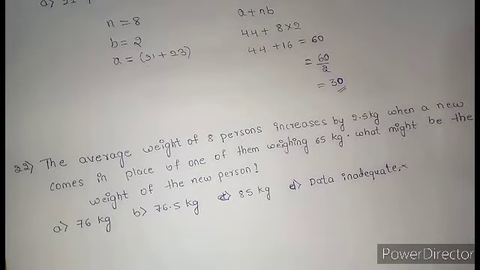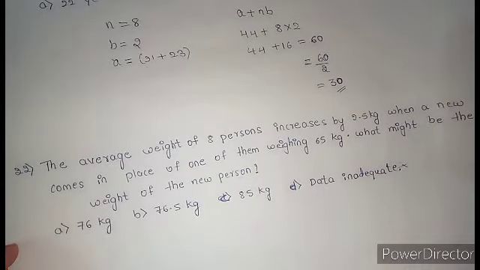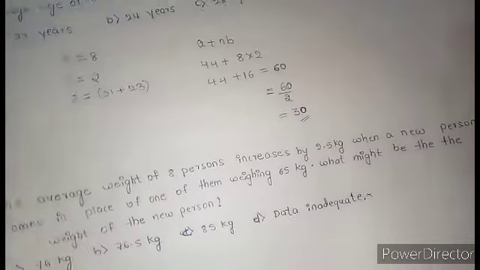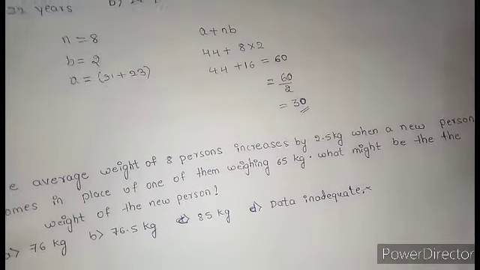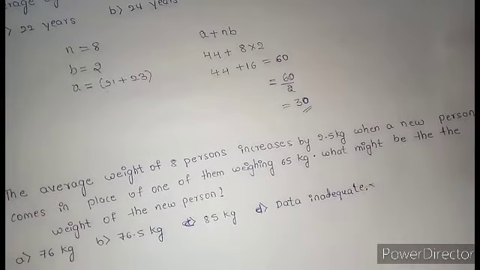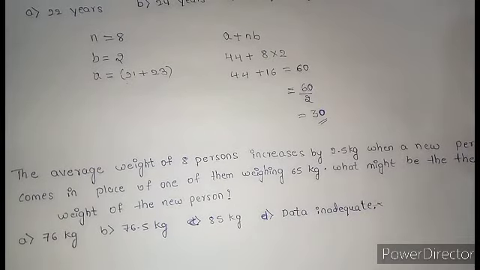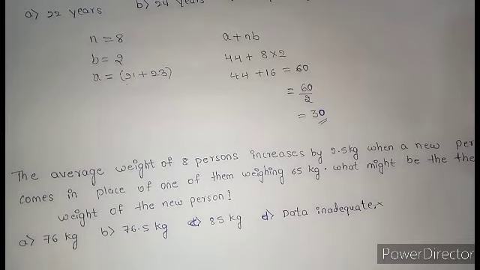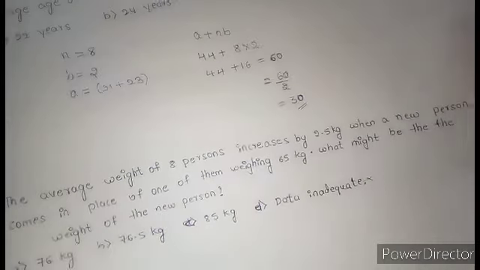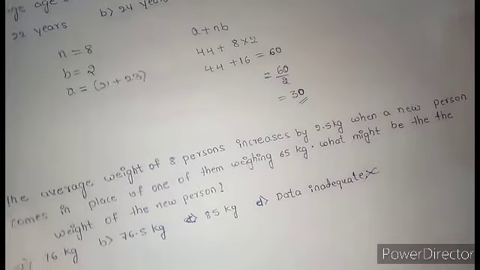Question number 22. The average weight of 8 persons increases by 2.5 kg when a new person comes in place of one of them weighing 65 kg. What might be the weight of the new person? Option A 76 kg, option B 76.5 kg, option C 85, option D data inadequate. Do you think data is inadequate? No, right? Sufficient data we have, so we can delete this option without doing the problem itself.